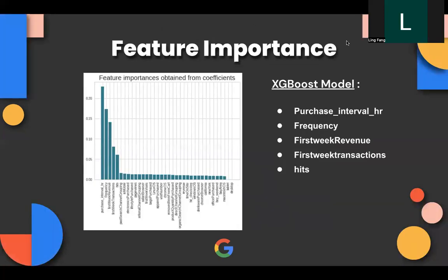For the XGBoost model, we did a feature importance analysis to find out which variables have more influence on customer lifetime value. Based on the graph, we identified the top 5 features which have a higher coefficient in the model, that are purchase interval by hour, frequency, first week revenue, first week transaction, and hits. Therefore, we assume that the higher the value of these 5 variables, the higher the customer lifetime value will be.